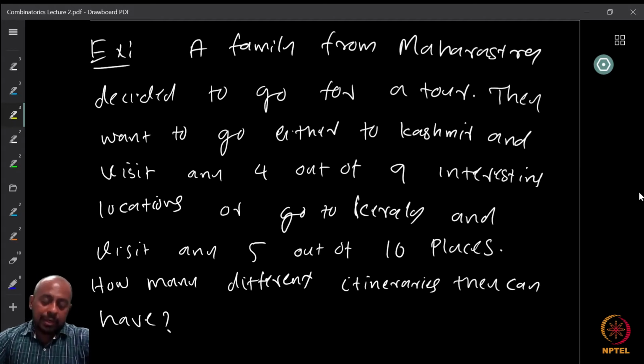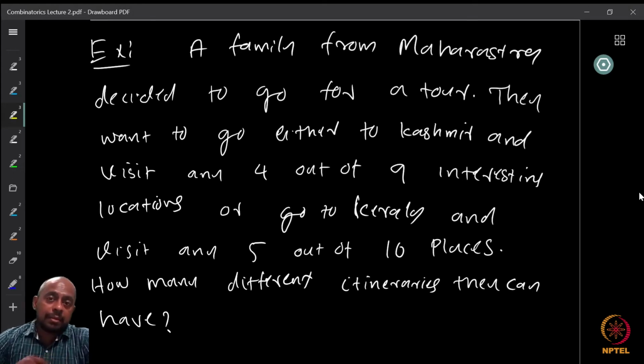Now the question is how many different itineraries they can come up with. Finally, they have not yet decided, but suppose they are going to decide. It can be any of these, because they don't have maybe a preference, or depending on their preference, they choose one of these. But which one is it? So what are the possible options that we have for their itinerary?